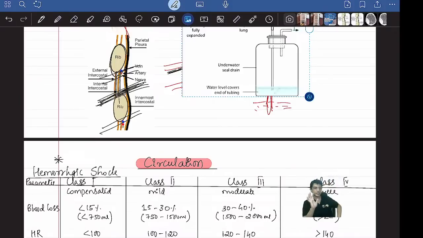Most of the questions in your exams will be based on tension pneumothorax only. Okay, fine. Come back at 7:20.